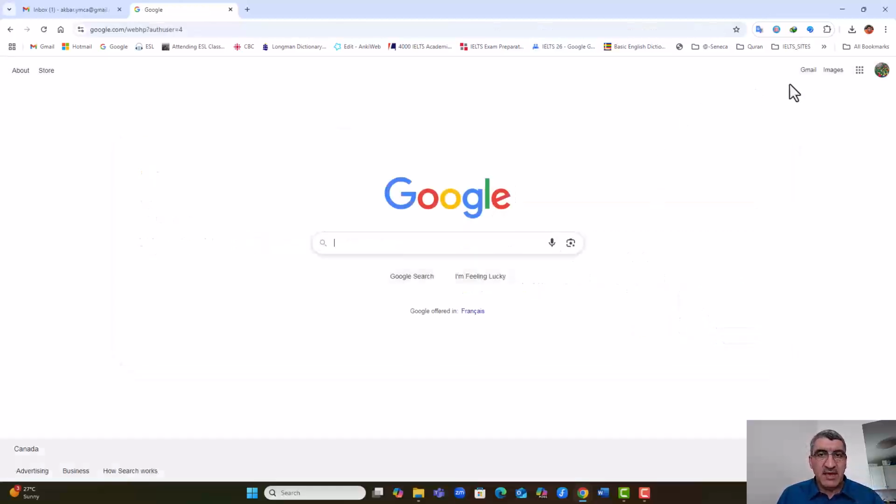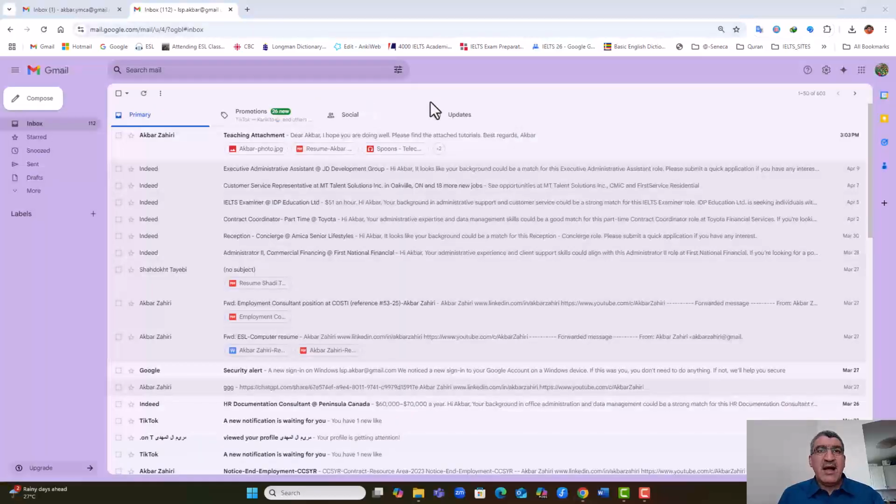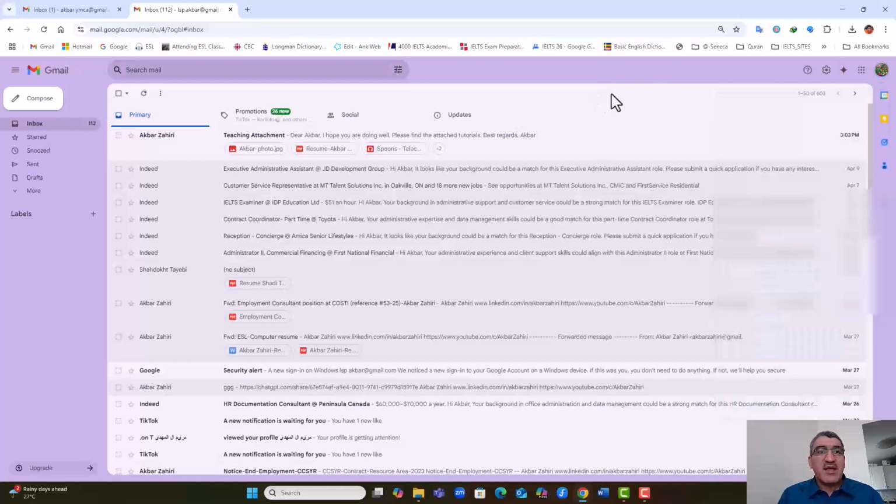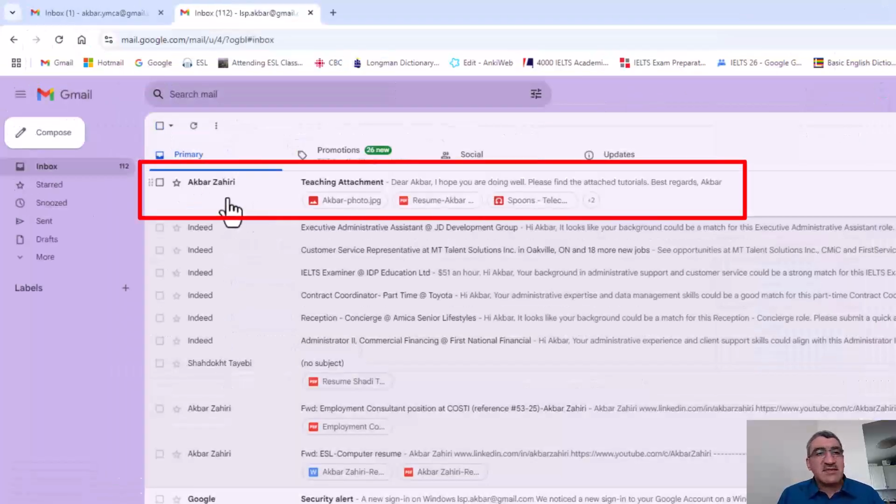When I go to my email, I go to my Gmail. Now, as you see, this is Akbar Zahiri LSP, gmail.com. So, I see that another Akbar Zahiri, for example, somebody has sent an email, because as you see, it is not a gray color. It shows that it's new. I haven't read it. And it says that the title is teaching attachment, and this is the text, and I see it has some files attached. You see Akbar photo, JPEG, resume, and so on, and more.